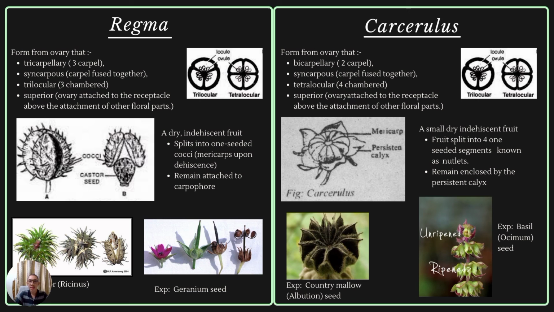Next is carcerulus. Carcerulus is a small, dry, indehiscent fruit derived from a bicarpellary, syncarpous, tetralocular, and superior ovary. This fruit splits into four one-seeded segments known as nutlets. It remains enclosed by the persistent calyx. As examples, country mallow seeds and basil seeds.